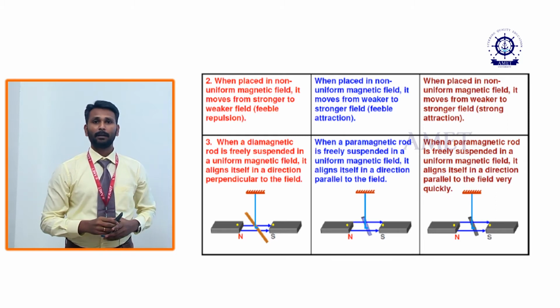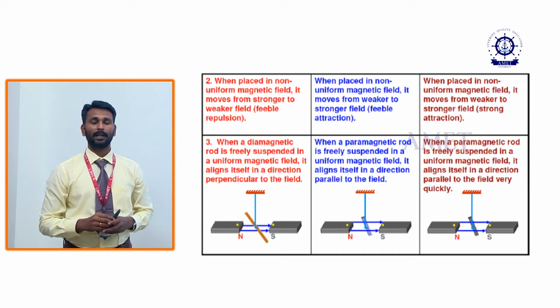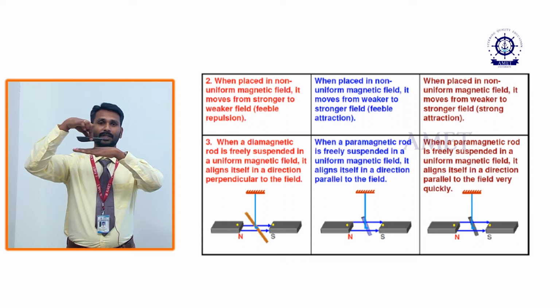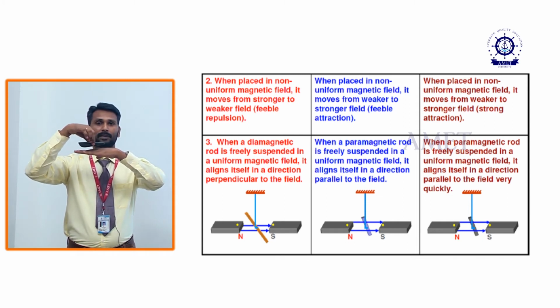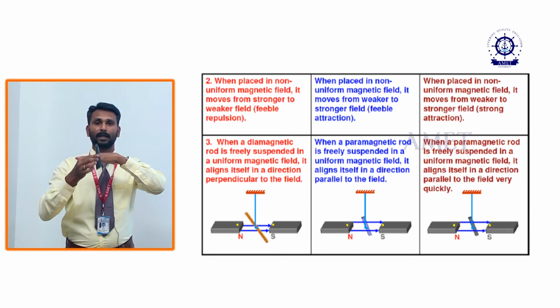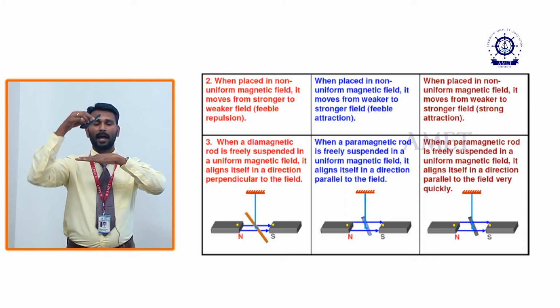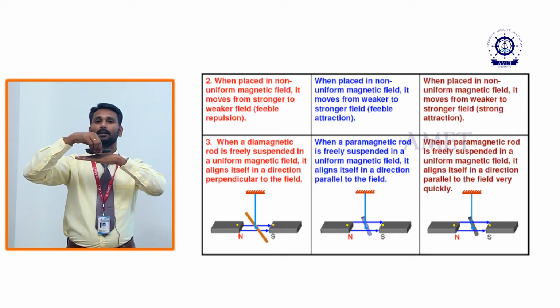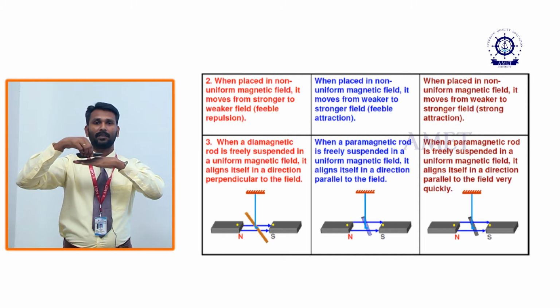But the paramagnetic and ferromagnetic materials will align in the same direction as the uniform field. The dia alone aligns perpendicular to the field, while the para and ferro materials align parallel to the external magnetic field.